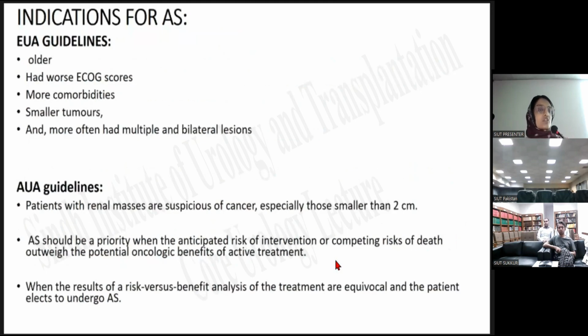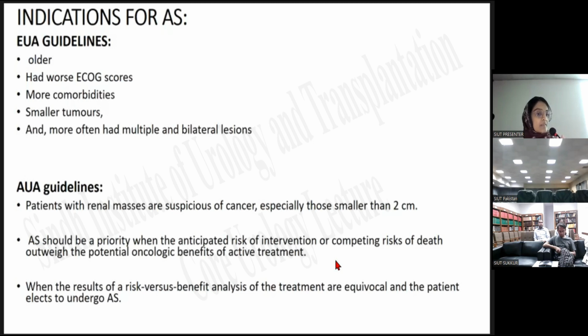So here are the indications for active surveillance according to the different guidelines: EUA guidelines, AUA guidelines, and the ASCO guidelines. According to the EUA guidelines, active surveillance should be performed in patients who are older, who have worse ECOG scores and definitely higher ASA scores as well. Those who have more comorbidities, those who have smaller tumors that can be followed on the basis of active surveillance, for which the surgical modality cannot be preferred, and who more often have multiple and bilateral lesions, that is, involving both kidneys.